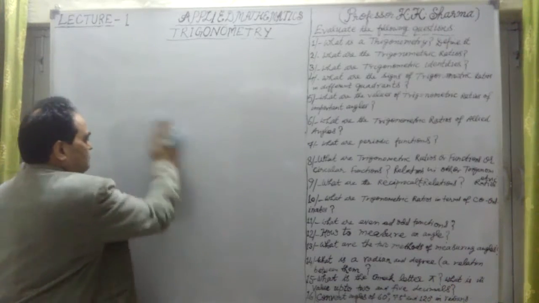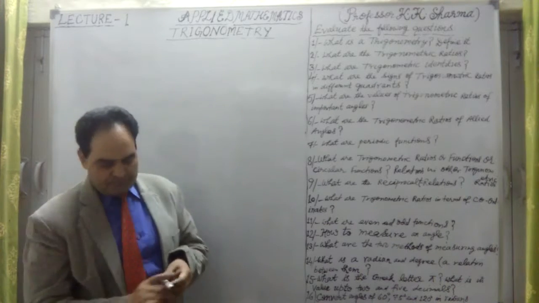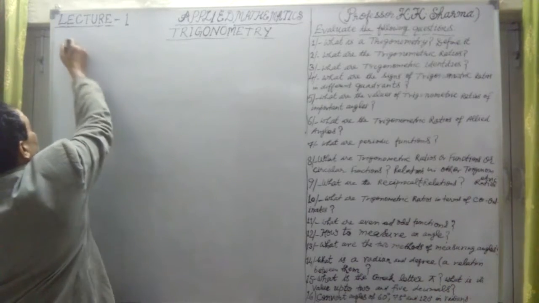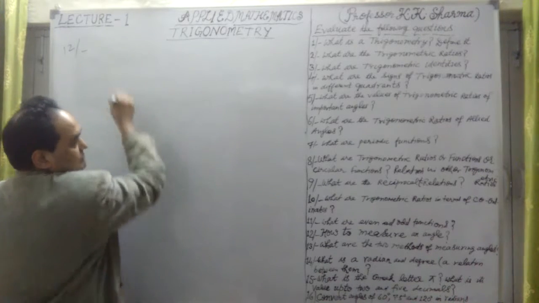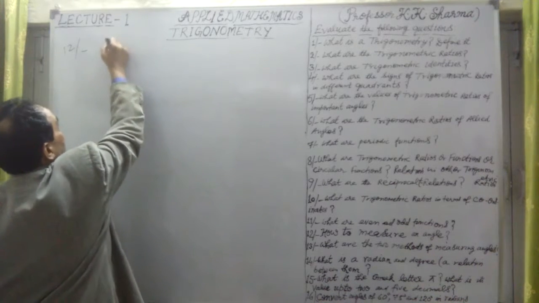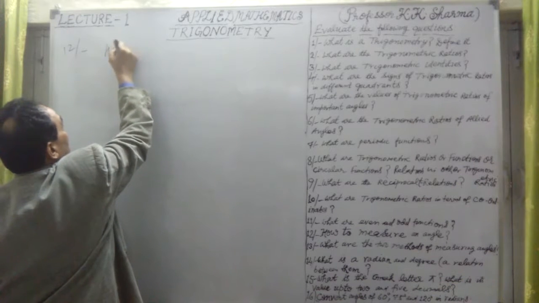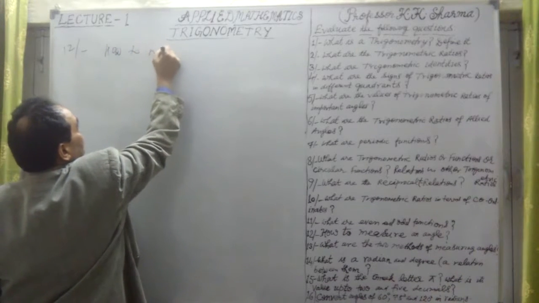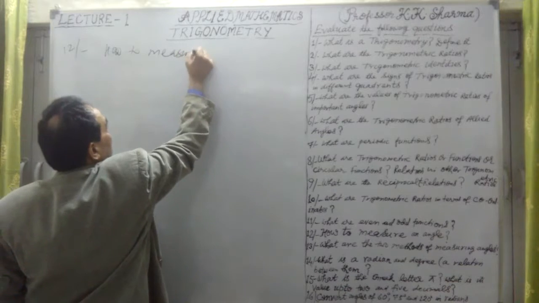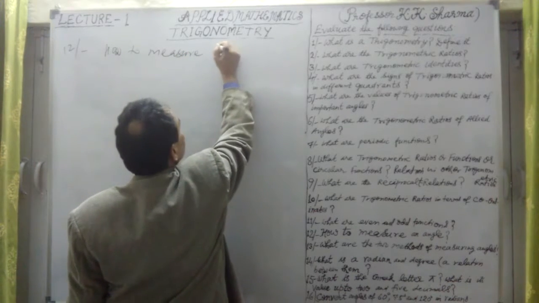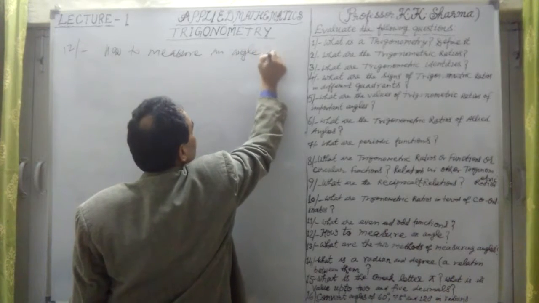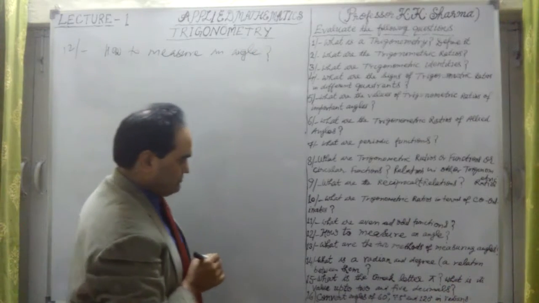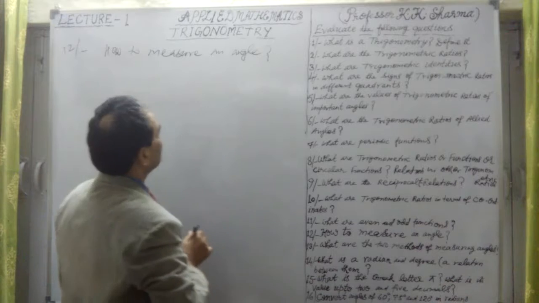Measurement of angles is done in two ways. This is question number 12. Let me talk about how to measure an angle. How to measure an angle. This is question 12.